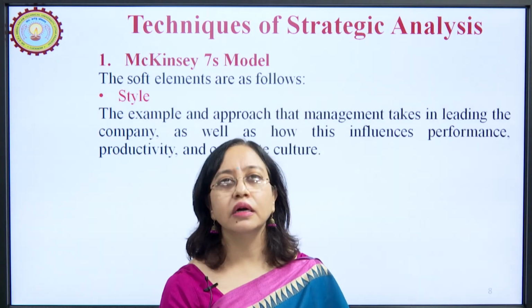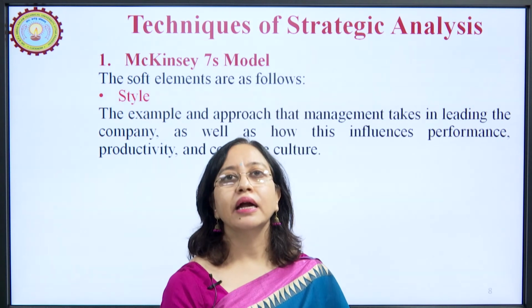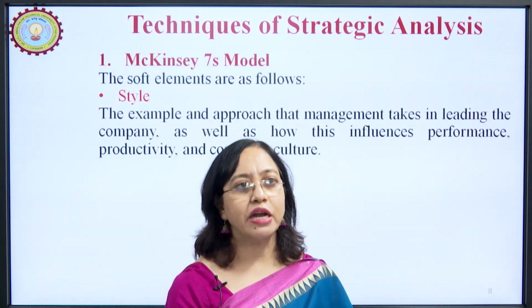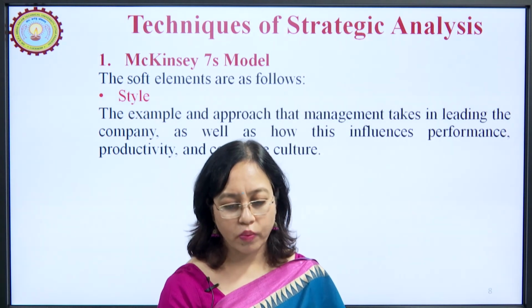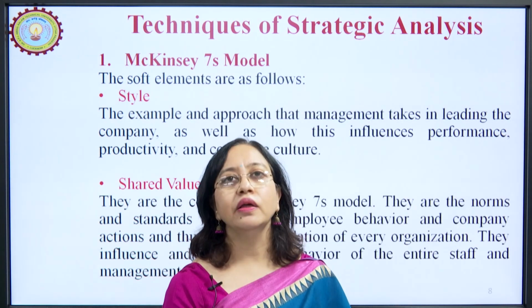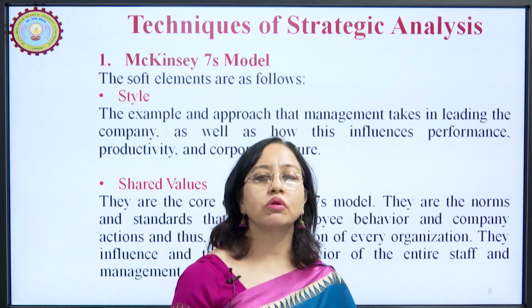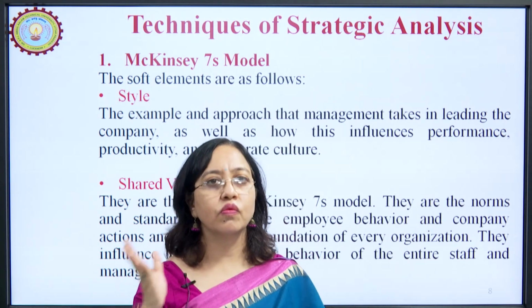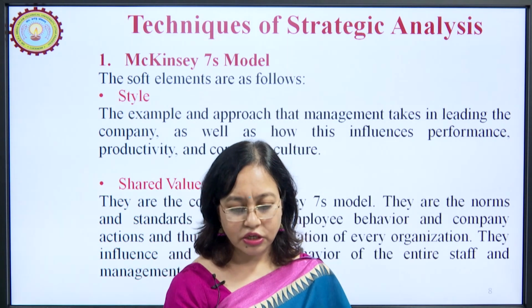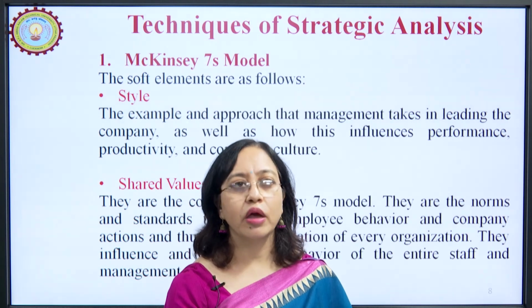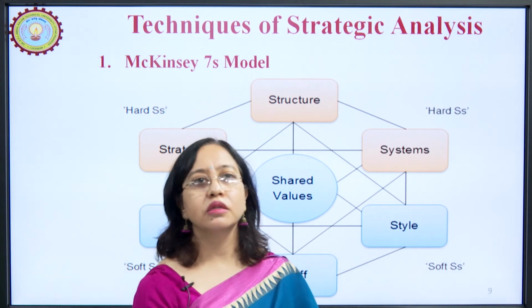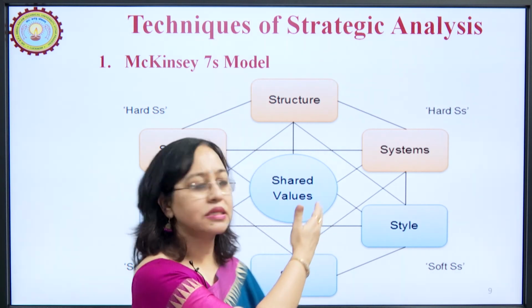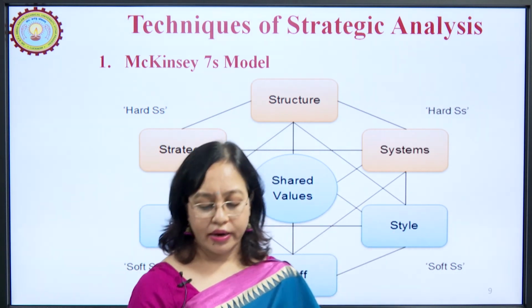Then the third soft element is style, the way in which management functions and how it influences productivity and corporate culture. Then shared values, the do's and don'ts in the organization, what is considered good and what is considered bad. These guide employee behavior, and this is how the McKinsey model looks, hard S and soft S, you can see.